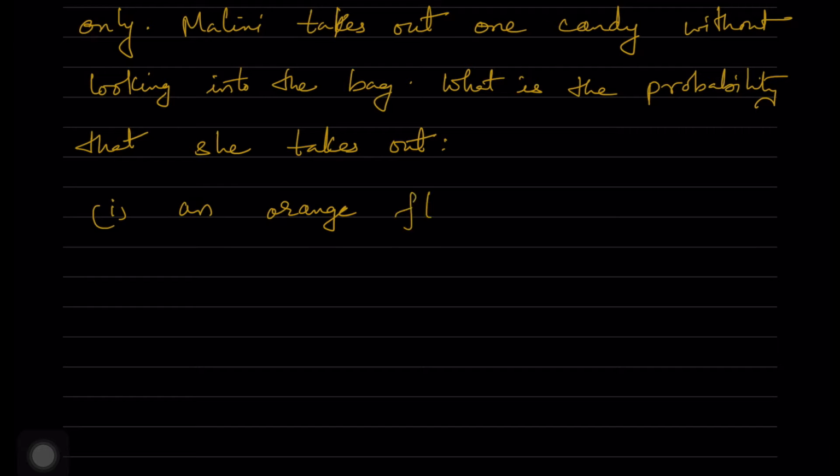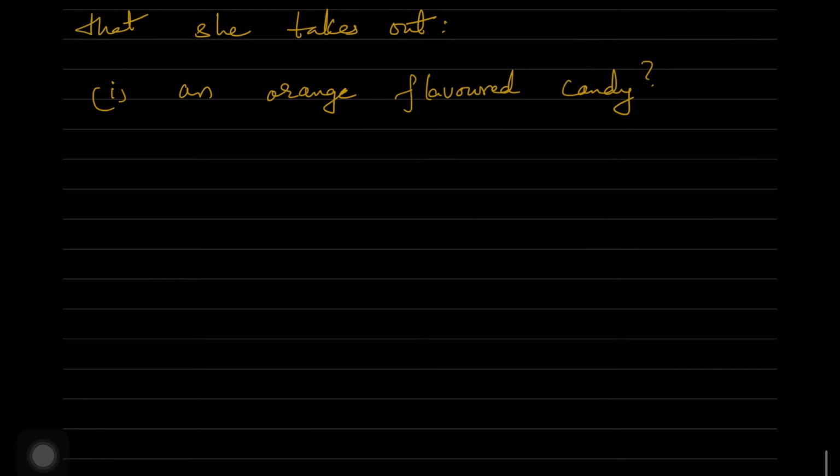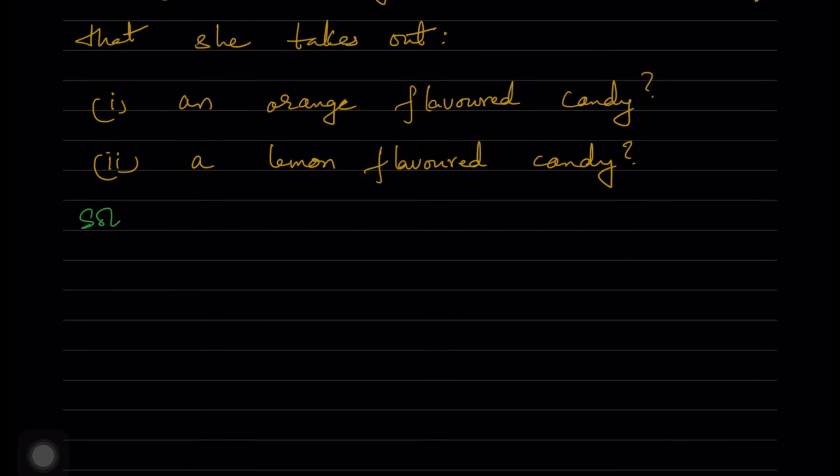Now the bag contains only lemon flavored candies, you don't have orange flavored candy. So what is the probability that she takes out an orange flavored candy over here? It is an impossible event because the bag doesn't contain any orange flavored candies. So therefore here you are having 0 as the answer, because the bag contains lemon flavored candies only.